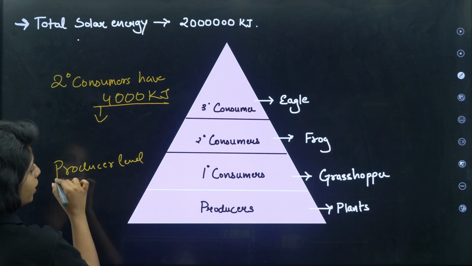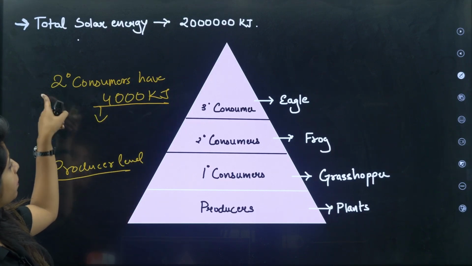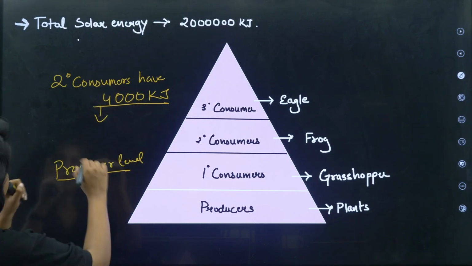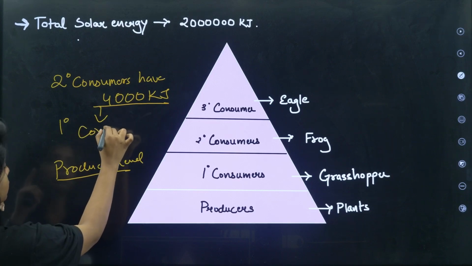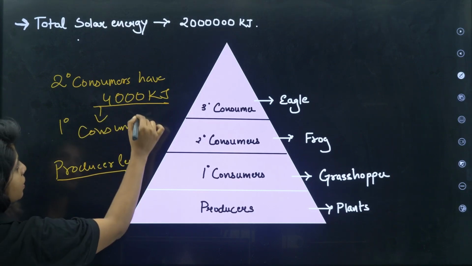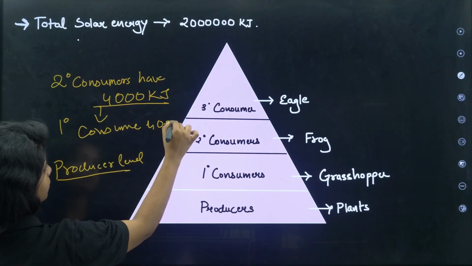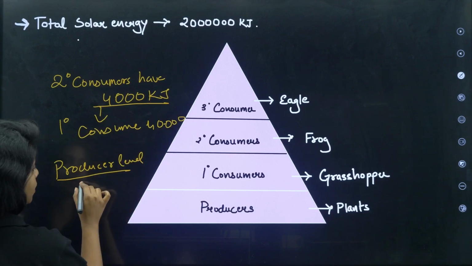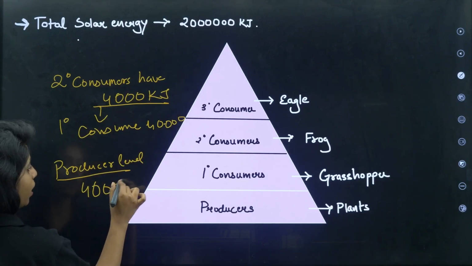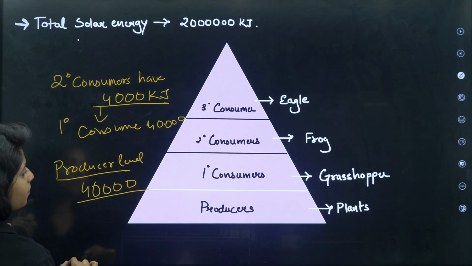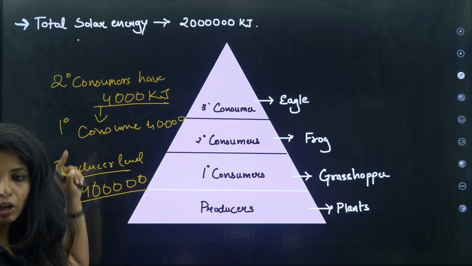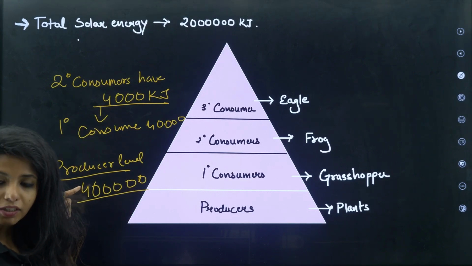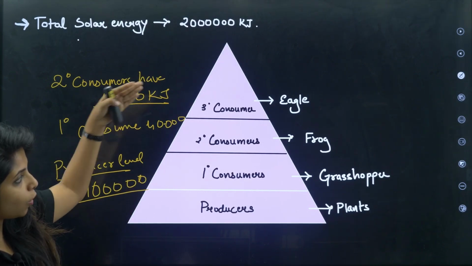You do into 10, but this is the secondary consumer, so there will be a primary consumer in between. When you do into 10, it is 40,000 in primary consumers, and then in producers it will be 4 lakh. Agree? You have to do into 10, into 10, into 10. That's how you will get it. So, you have to do the opposite way.